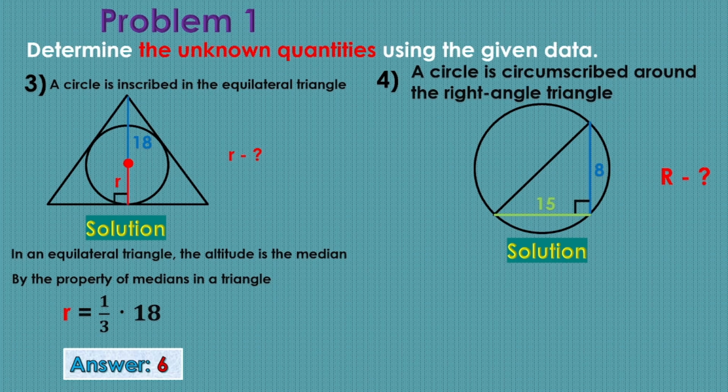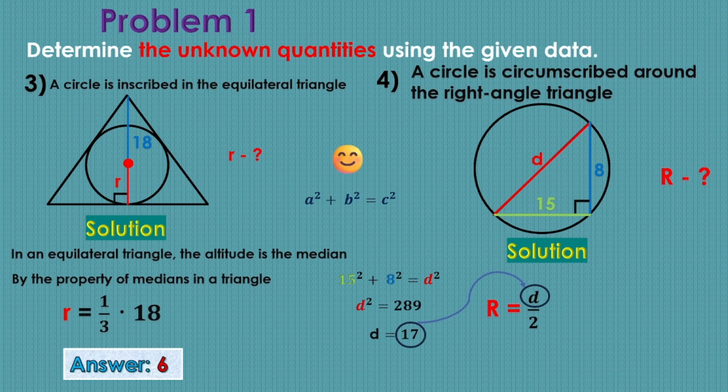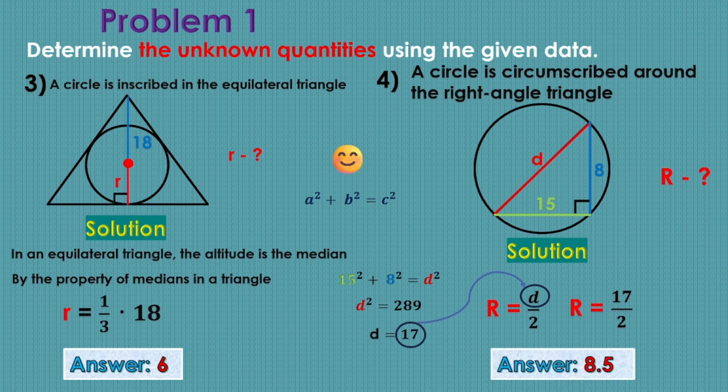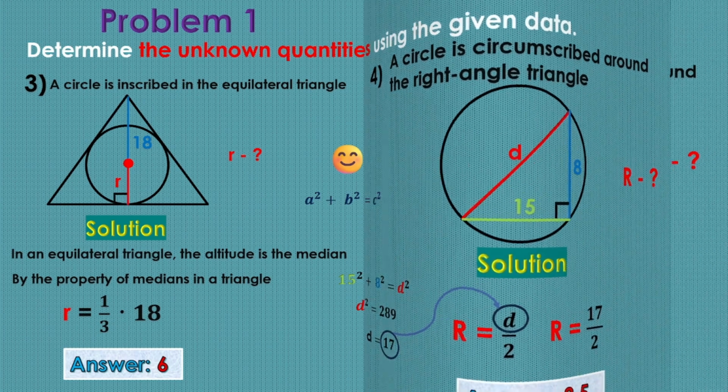Figure number 4. We see that the circle is circumscribed around the right triangle, and here the diameter is our hypotenuse. So we must remember the Pythagorean theorem, which says that the sum of the squares of the legs is equal to the square of the hypotenuse. We substitute the corresponding values for the legs, and for the hypotenuse we have the diameter. From here we find the diameter, and remember that the radius is half the diameter. Substituting 17 for d, we have that r equals 17 divided by 2 equals 8.5. This is our answer.